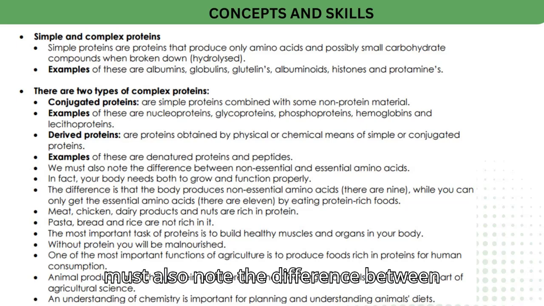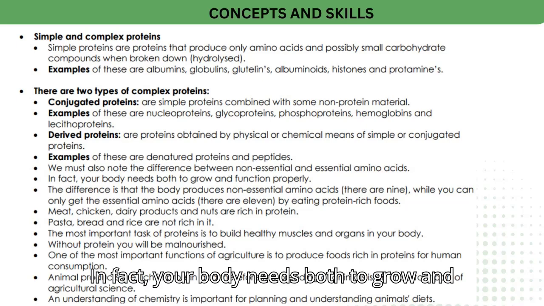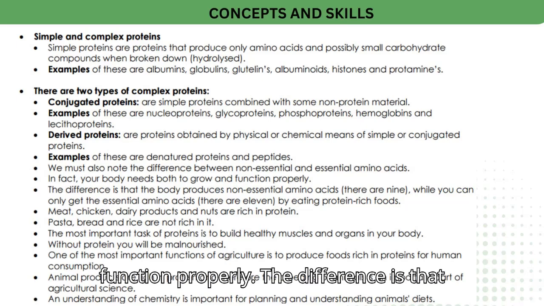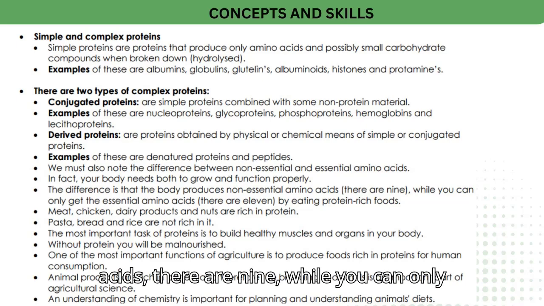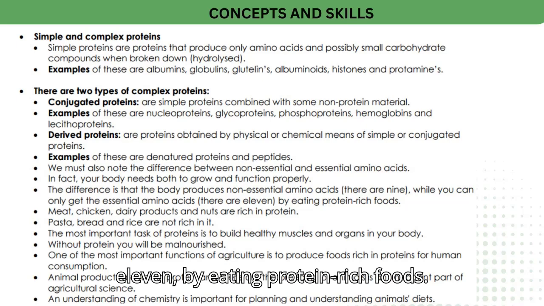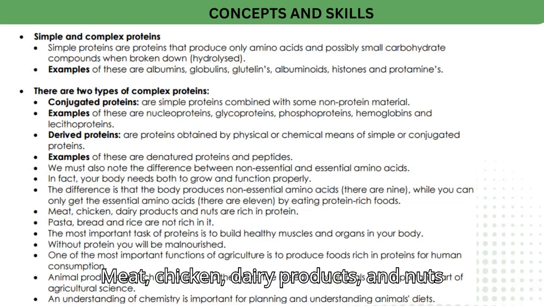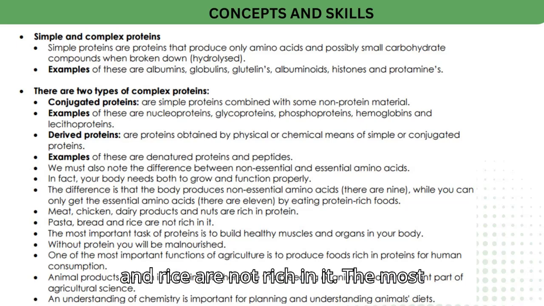We must also note the difference between non-essential and essential amino acids. In fact, your body needs both to grow and function properly. The difference is that the body produces non-essential amino acids, there are 9, while you can only get the essential amino acids, there are 11, by eating protein-rich foods. Meat, chicken, dairy products, and nuts are rich in protein. Pasta, bread, and rice are not rich in it.